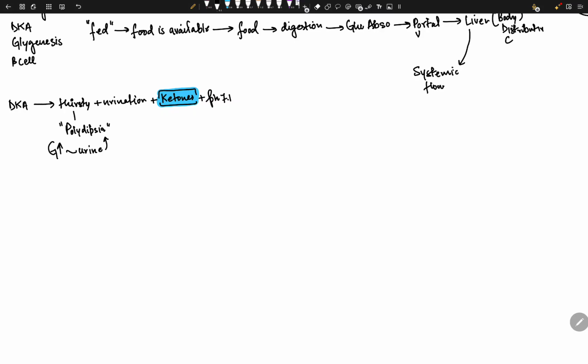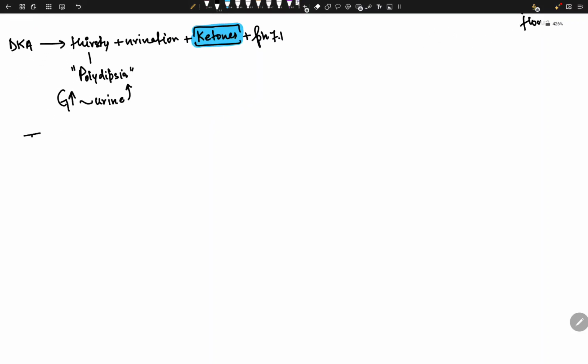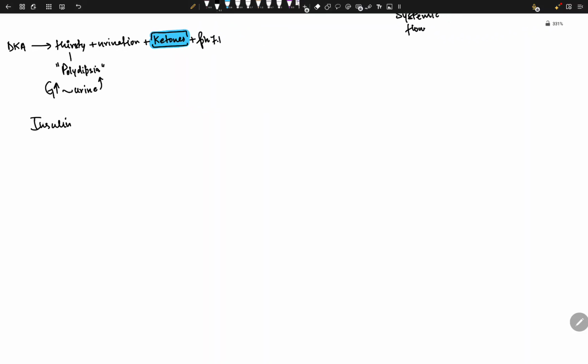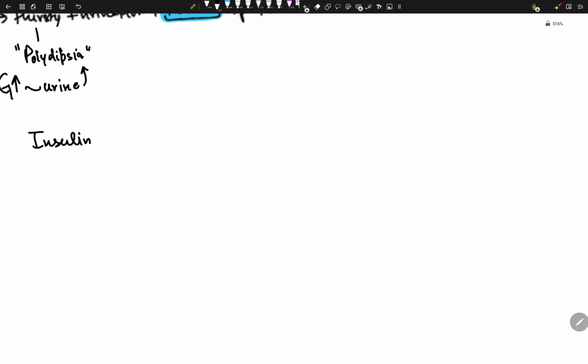Now notice that one hormone coordinates many pathways simultaneously, right? So if we give insulin, let me repeat it. I'm giving insulin to the child or to the guy, right? Once I give insulin, lipolysis is going to go down because it's a catabolic pathway.